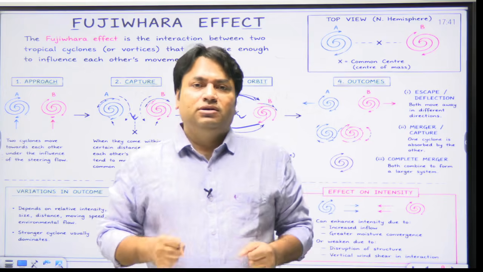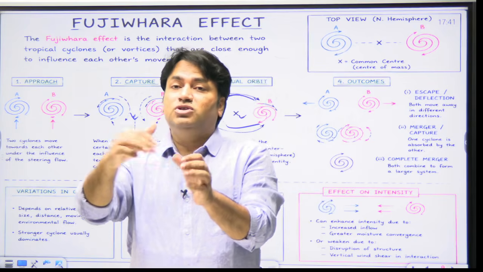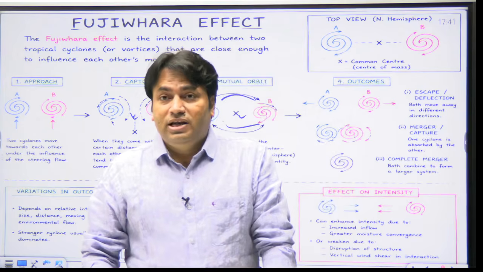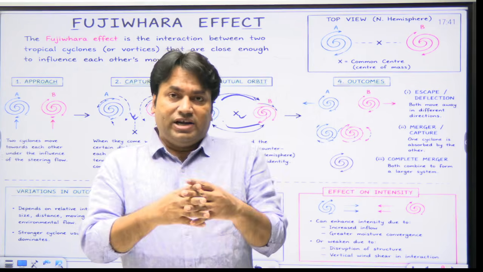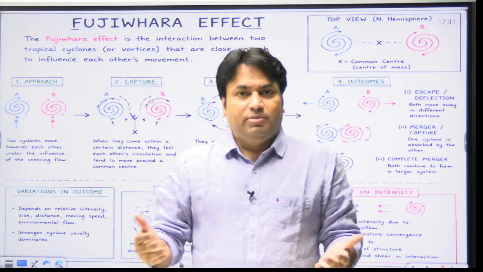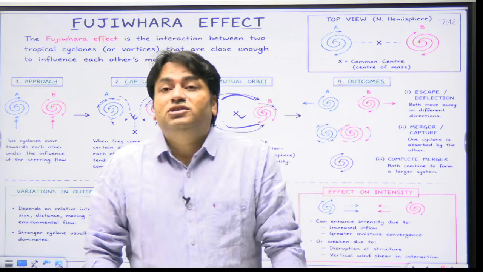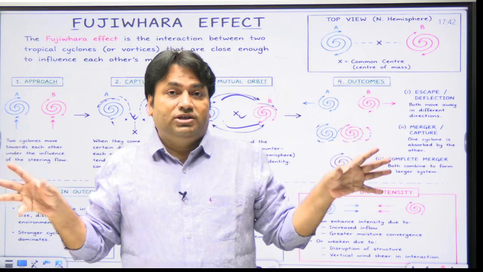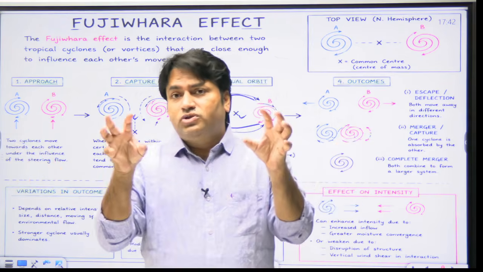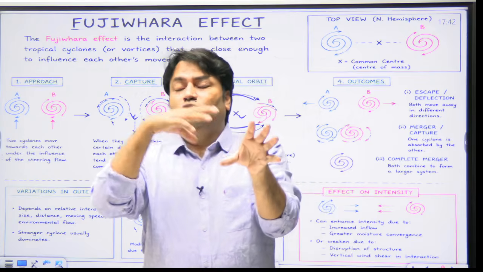It means that one system, one tropical cyclone, or both the tropical cyclones may exhibit unusual looping tracks. Plus, we can also see track deflection. The original direction of movement may change abruptly, and, most important, the interaction can alter the speed of these two systems. And the very most important point here is that in these two cyclones, one cyclone could be a stronger cyclone, the other cyclone could be a weaker cyclone.